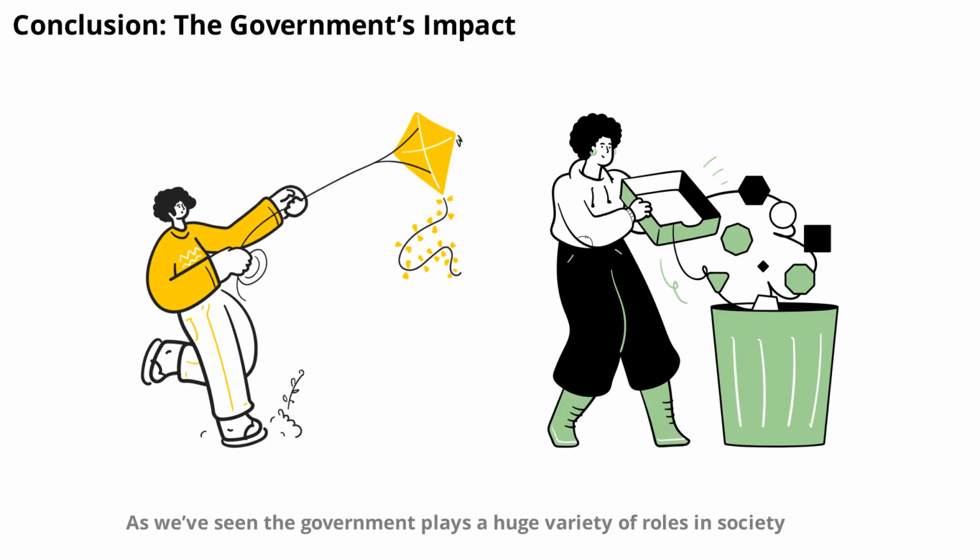As we've seen, the government plays a huge variety of roles in society, from protecting our rights and providing essential services to managing the economy and responding to emergencies. Its influence is everywhere. While no system is perfect, the government's actions shape our daily lives and our future. Understanding what the government does helps us appreciate its importance and encourages us to participate in civic life.